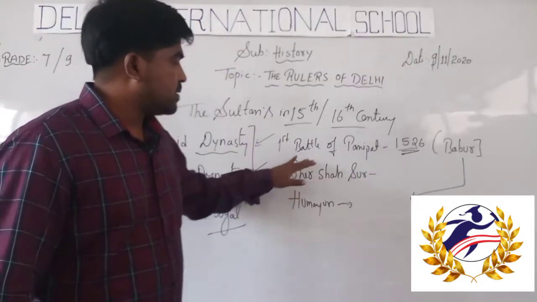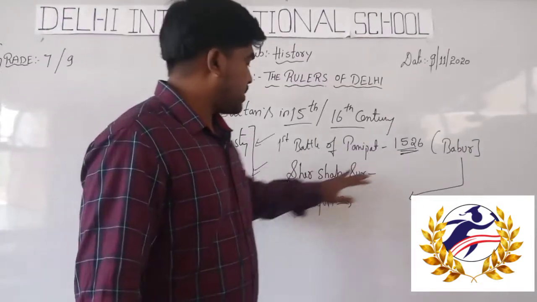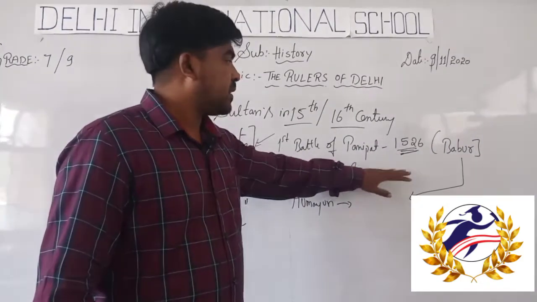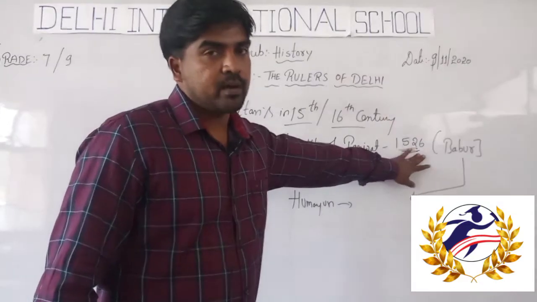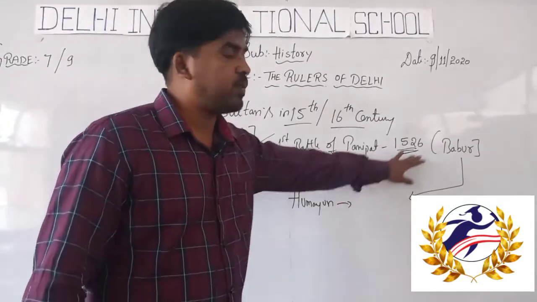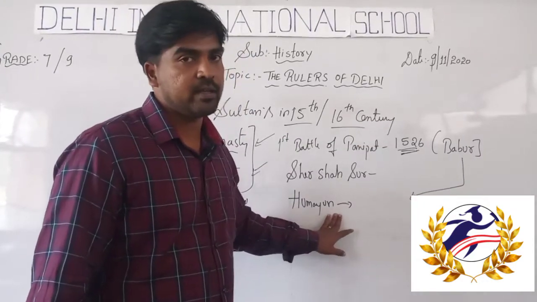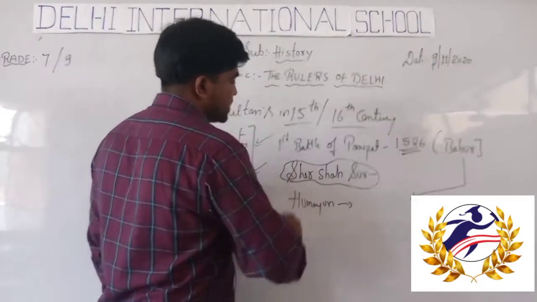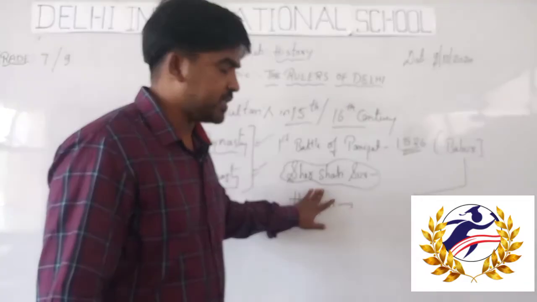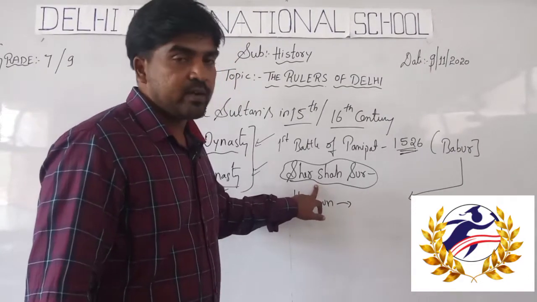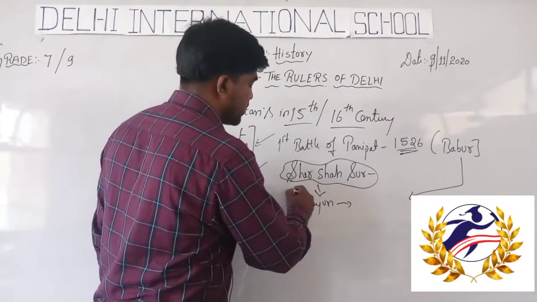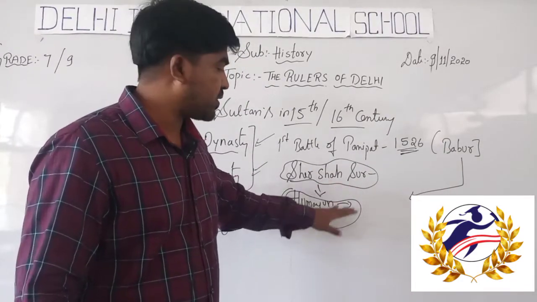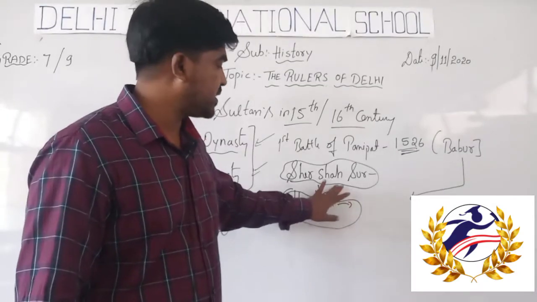So after the Battle of Panipat, for a few years Babur ruled, and after the death of Babur, Humayun, the son of Babur, ascended the throne of Delhi. Sher Shah Suri, also known as Sher Khan in Indian history, defeated Humayun and ascended the throne of Delhi. So after 11 years, once again Humayun defeated Sher Shah Suri.